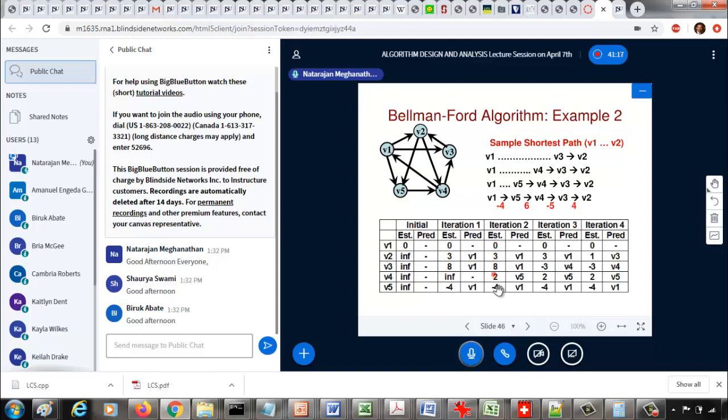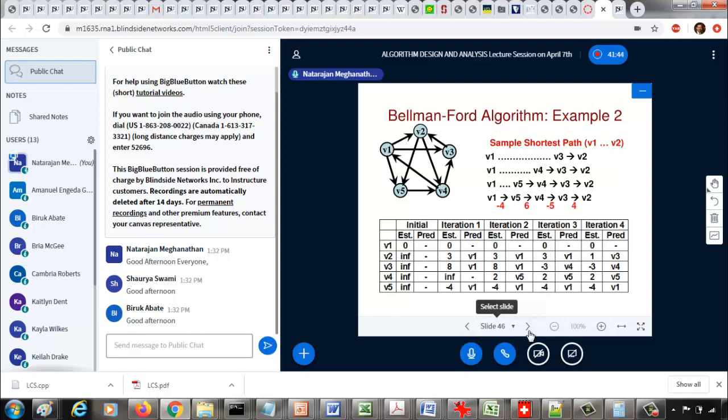The second iteration, this entry changed for v4, from infinity to 2, everything else remained the same. Then the third iteration, v3 changed from 8 to negative 3, everything else remained the same. Then for iteration 4, it changed from v2 to v1, and that was the last required iteration. We don't need to go through any further iteration.